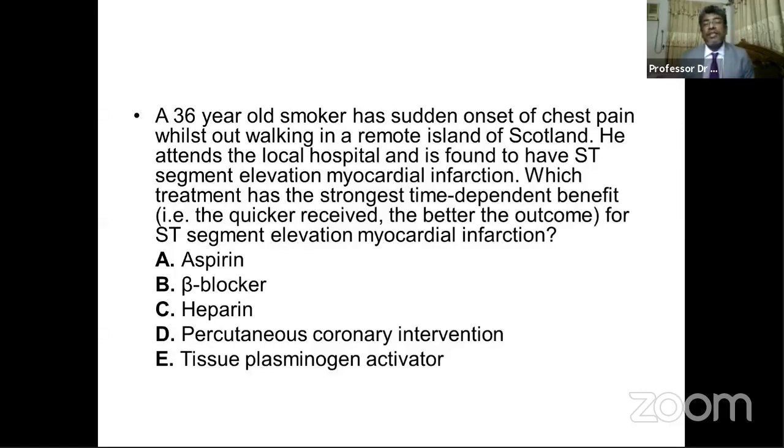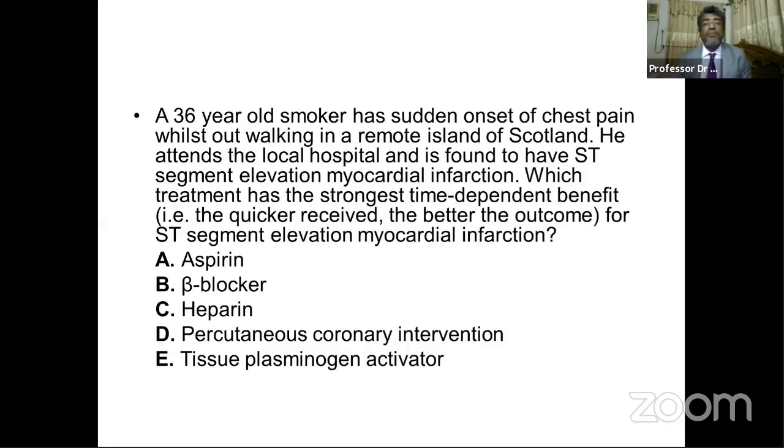The options are aspirin, beta blocker, heparin, percutaneous coronary intervention, and tissue plasminogen activator. Both tissue plasminogen activator, that is thrombolytics, and PCI give better outcomes the quicker they are received.